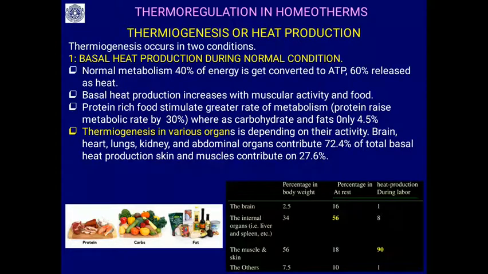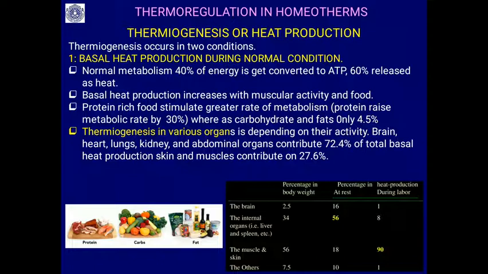Now the question is how thermogenesis, the heat production, occurs in animals: how is the body heat produced, or what exactly is heat production. There are two conditions in which thermogenesis occurs. One is the normal condition, to maintain a certain amount of heat in the body, normal thermogenesis. Then there is thermogenesis during the cold situation, when excess heat is required to keep the body warm.